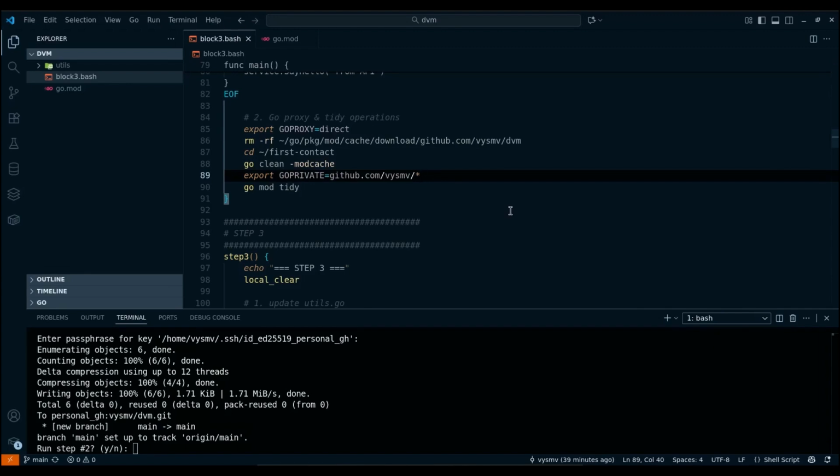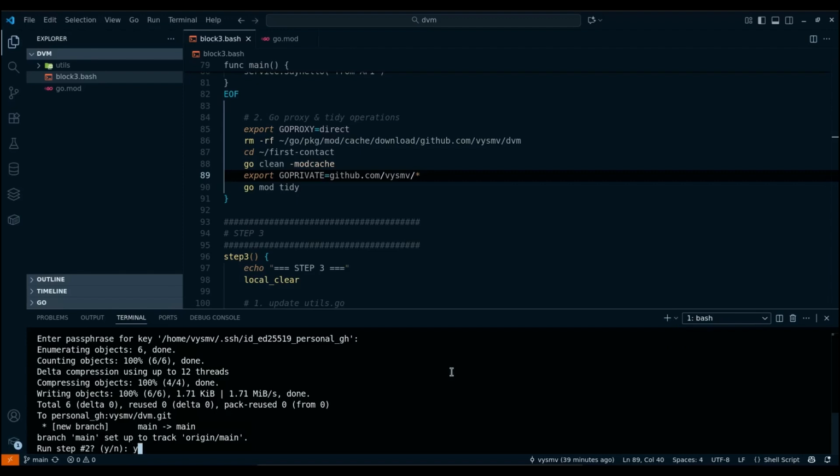Performing all these exports in the terminal only changes the settings for the duration of the terminal session. That is, it won't break anything for you in the future. So this is an acceptable solution for the duration of the tests. And finally, I call go mod tidy to pull up the dependency that we previously specified in the import.